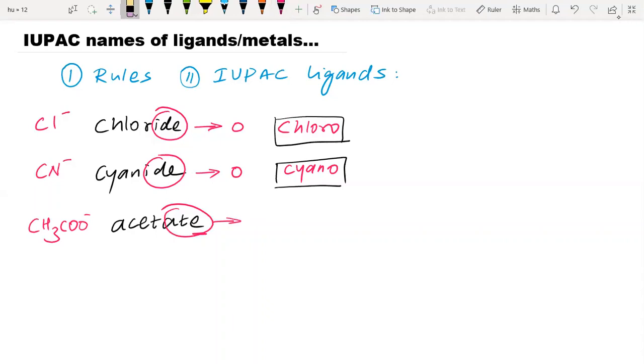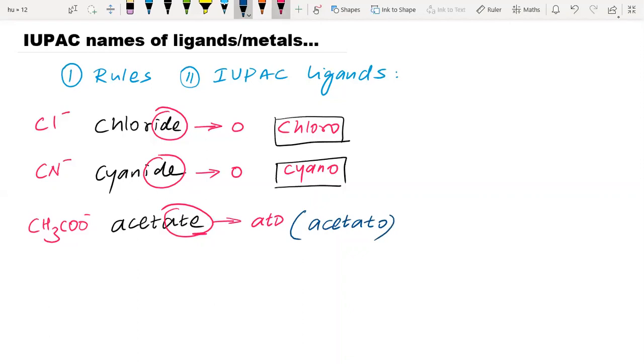That is better to write. So now the name, as it was acetate, has become acetato.